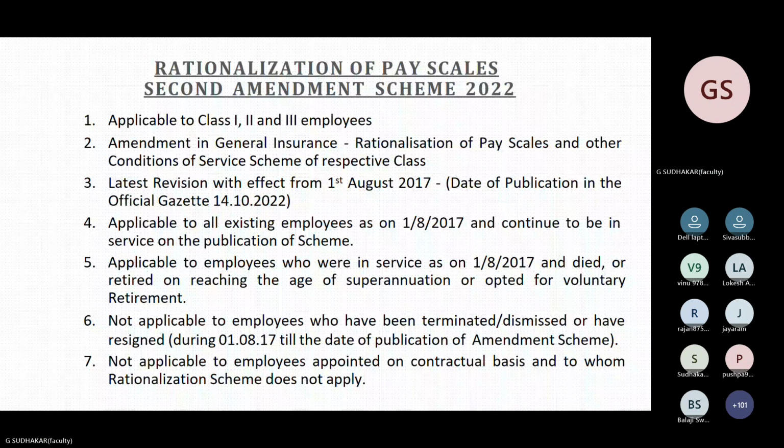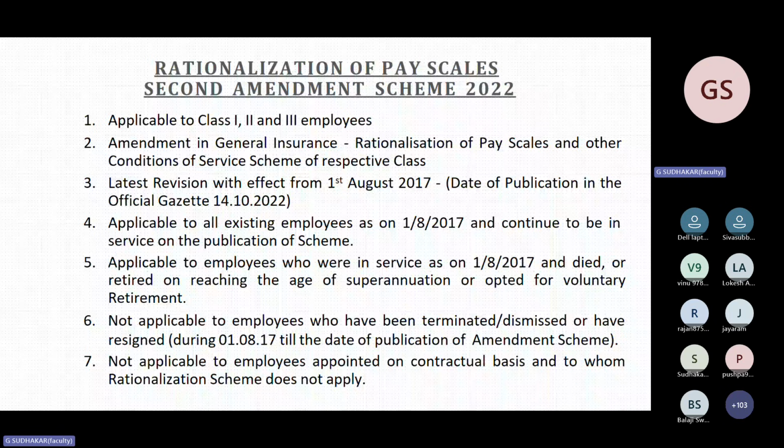revision 2022 is not applicable to one of the following categories of employees. 1, 2, 3, 4. In that they will give contract employees appointed on contractual basis, employees resigned during the period, employees appointed on apprentices basis. So all these questions they will give. So you have to mark the correct answer.